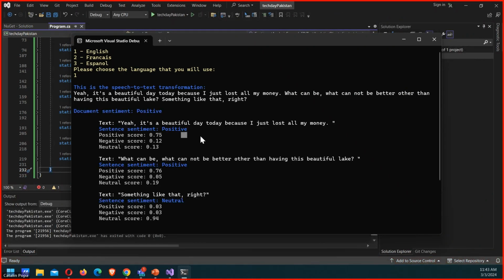See? It comes and says, okay, this is a positive score on this text, right? It's a beautiful day because I just lost all my money. See? It's a false positive, right? Because I'm being sarcastic about it, but the artificial intelligence looks into it and sees beautiful day, and says, you must be talking about something really positive because you're talking about beautiful and whatever, right? So it depends.